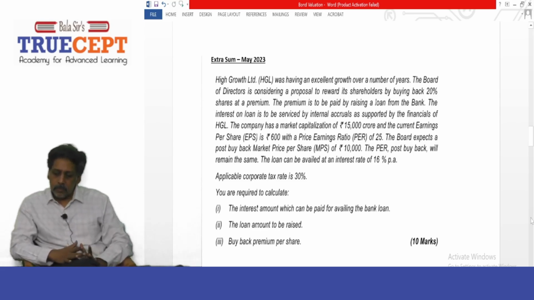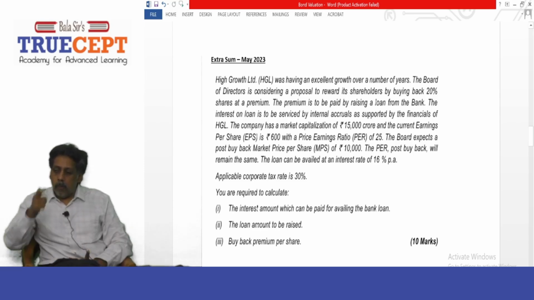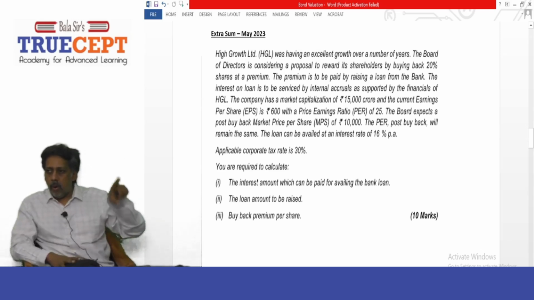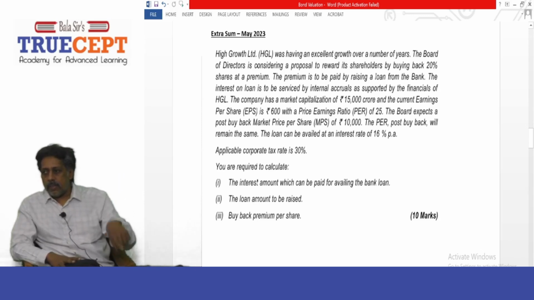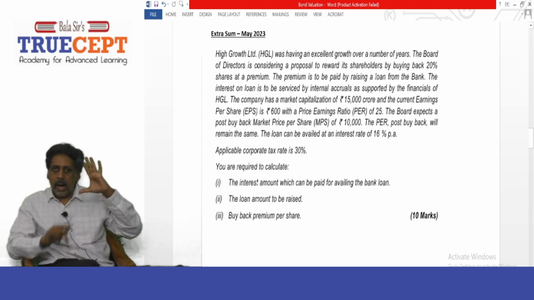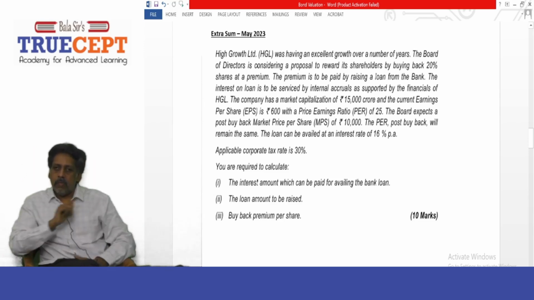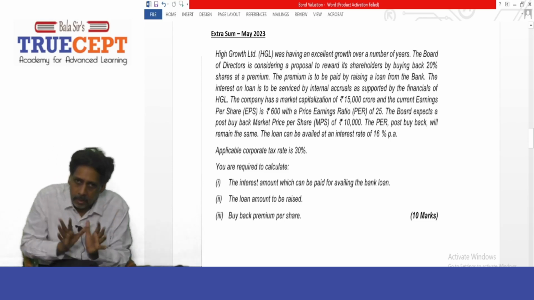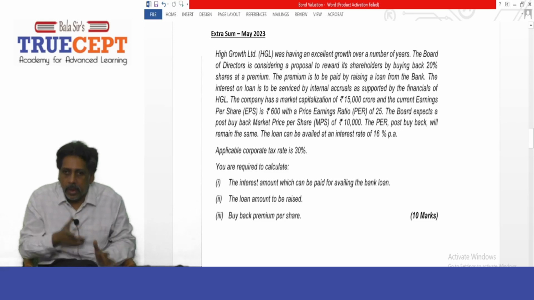Next. The loan can be availed at an interest rate of 16% per annum. Your company is going to borrow money for the purpose of buyback. Suppose the loan amount is L or X. That into 16 by 100 will give you the amount of interest you're going to pay on the loan. You're going to use the loan funds to buy back.